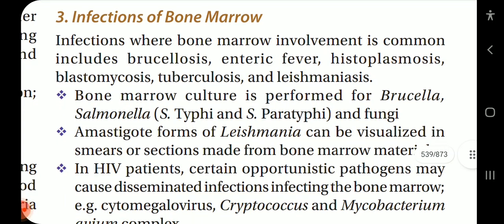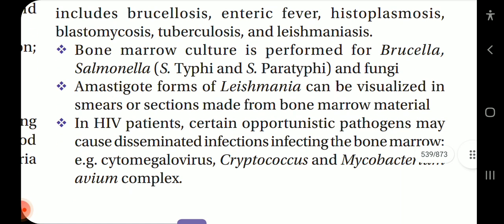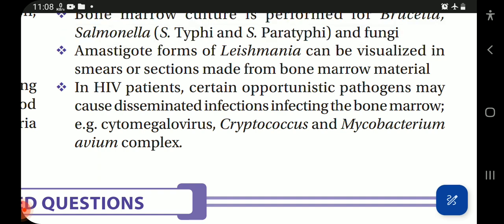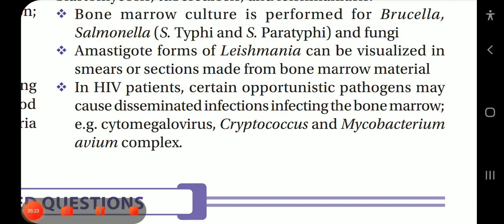Now, lastly, infections of bone marrow. Conditions where bone marrow involvement is common include brucellosis, enteric fever, histoplasmosis, blastomycosis, tuberculosis, and leishmaniasis. Bone marrow culture is preferred for Brucella, Salmonella typhi and S. paratyphi, and fungi. Amastigote forms of Leishmania can be visualized in smears or sections made from bone marrow material. In HIV patients, certain opportunistic pathogens may cause disseminated infection involving the bone marrow, for example cytomegalovirus, Cryptococcus, and Mycobacterium avium complex.